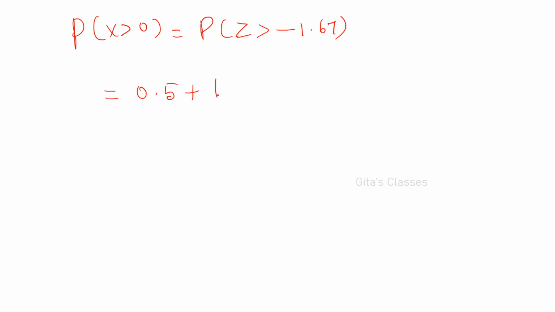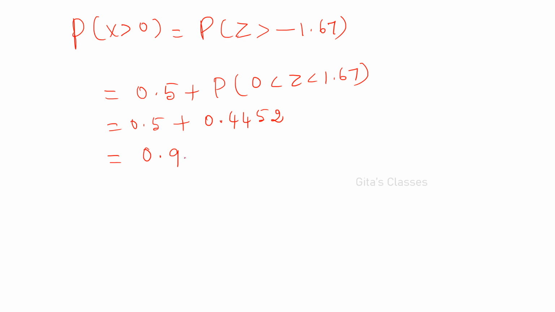So the required probability, P of X greater than 0, is equal to P of Z greater than minus 1.67, which is equal to 0.5 plus P of 0 less than Z less than 1.67, because it is symmetric. So 0.5 plus P of 0 to 1.67, from the table it will be 0.4452, therefore 0.9452.